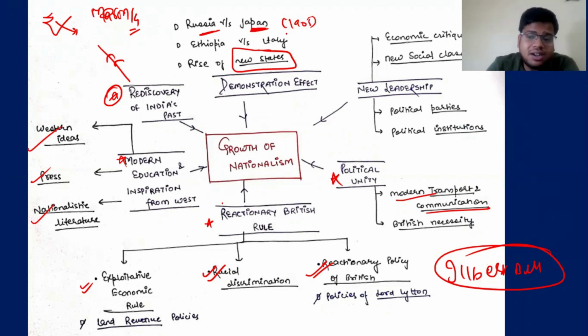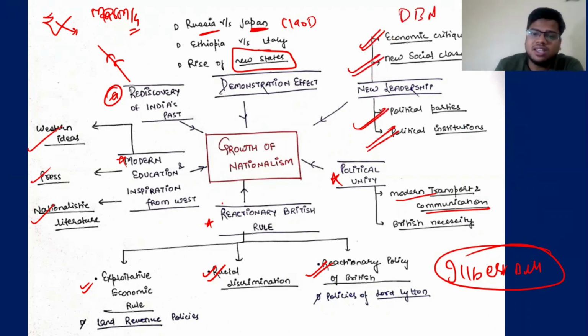Japan, an Asian country, has beaten Russia. Ethiopia has fought against Italy. Small countries fighting against the big giants, the imperial giants. Then the new leadership which has come, economic critic Dadabhai Naoroji, for example, new social classes, the middle class coming up, political parties they are bringing, political institutions that they are creating. We'll discuss a few political institutions. So all this has led to the growth of nationalism in India.